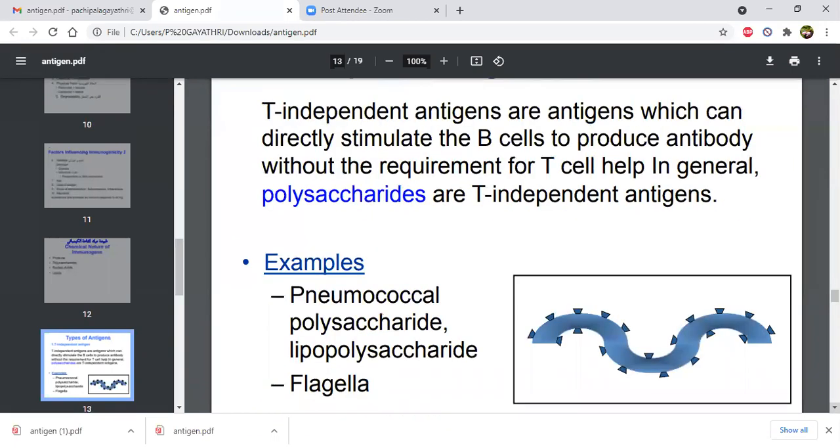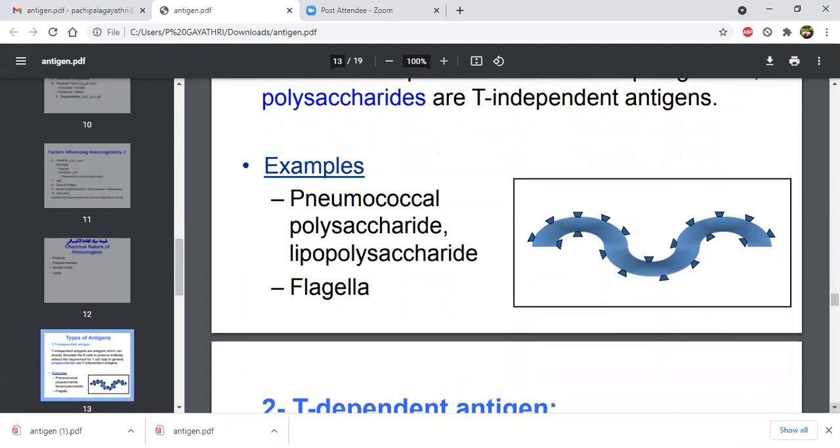Generally, when polysaccharides enter the human body, there is immediate activation of B cells, and B cells can directly produce antibody without the help of T cells. Examples: pneumococcal polysaccharide, meningococcal polysaccharide, flagella.